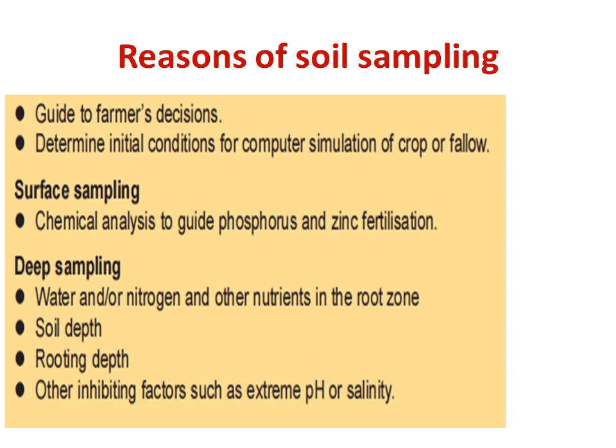Soil sampling is important to guide farmers' decisions and also for determining the initial condition of the soil. Soil sampling can be done as surface soil sampling or deep soil sampling. Surface soil sampling is done for some chemical analysis, like phosphorus and zinc fertilization analysis. But whenever we go for water or nitrogen or other nutrient analysis, we have to do deep soil sampling. Soil depth, rooting depth and other inhibiting factors such as extreme pH or salinity are important for deep sampling.